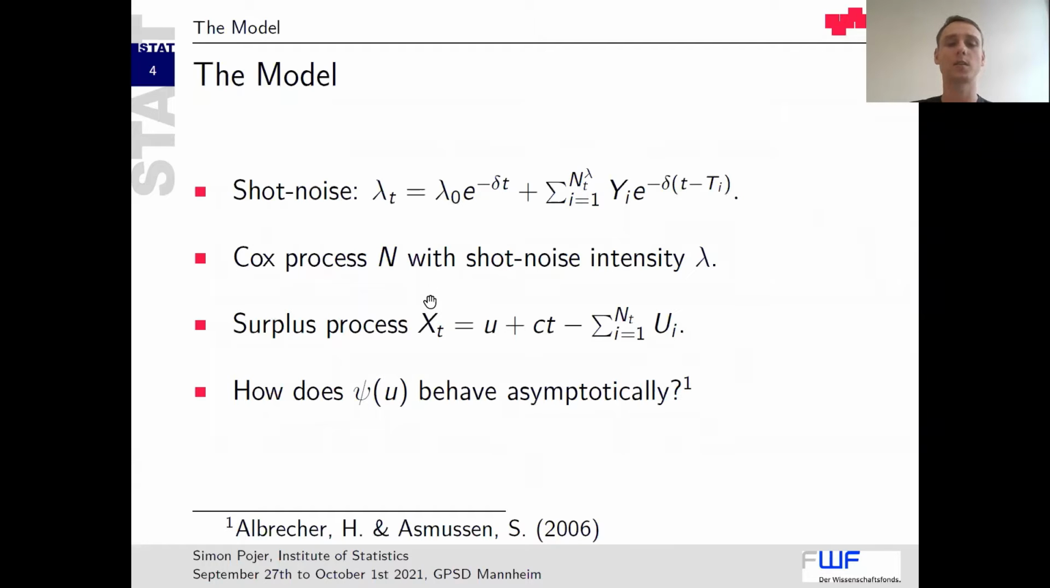We are looking at the Cox process with short noise intensity lambda and define our surplus process the following way. We have some starting capital U, we have some constant premium rate, and then at random times we get claims, as natural, and these claims are governed by this Cox process. And the main question arising is, how does the ruin probability behave asymptotically?